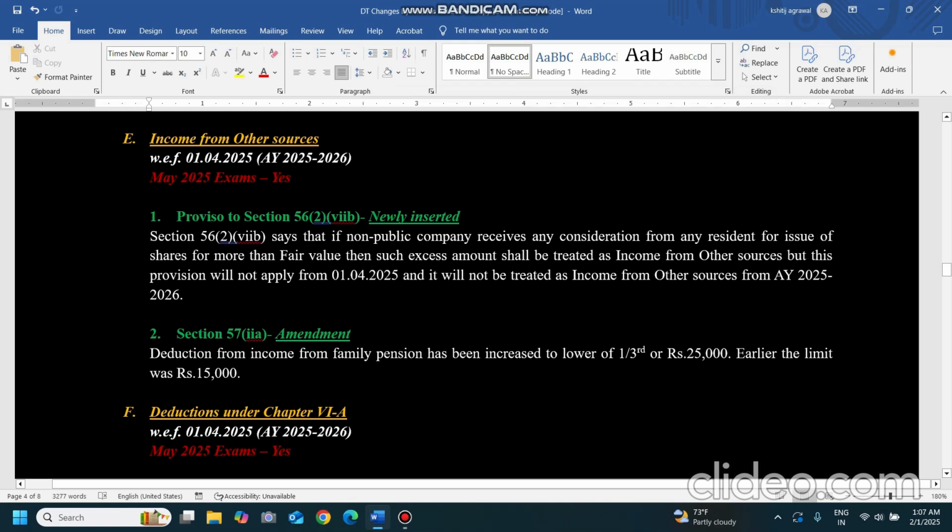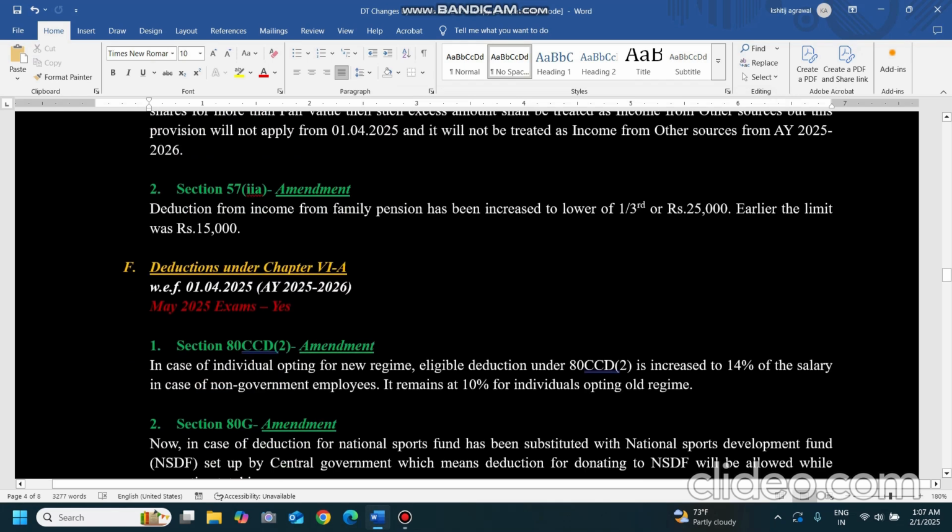Now coming to another amendment, which is not a newly inserted section. Earlier, the deduction for family pension was 1/3 of 15,000. Now that limit is 1/3 of 25,000, whichever is lower. Earlier this limit was 15,000.